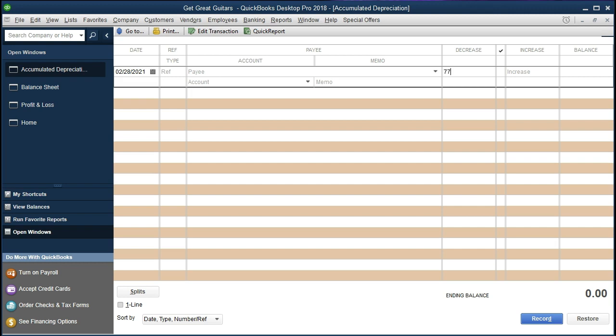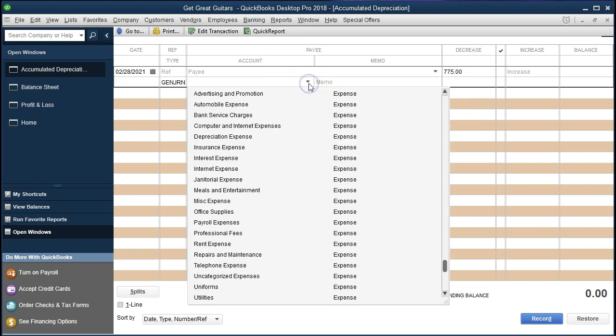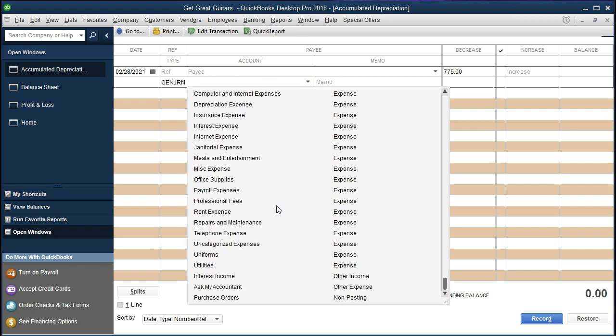So I'm going to put in the 775 here, and then we're going to go to the other side of this, which is just going to go to depreciation expense. So if we select the drop down and we go down, we see depreciation expense is going to be down in the expense area. Another account we didn't set up, however, it is an account that typically almost all types of accounts within QuickBooks will set up if we choose to use their setup options.